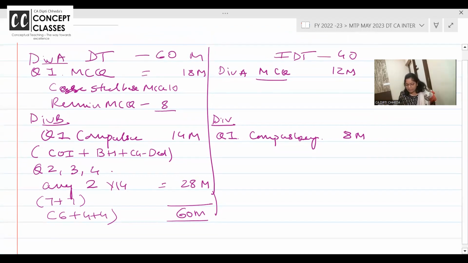Question number 1, 8 marks compulsory, is from your input tax credit chapter. This is your input tax credit, this is your output, and just calculate the liability, what we do in your chapter 6 input tax credit, right?